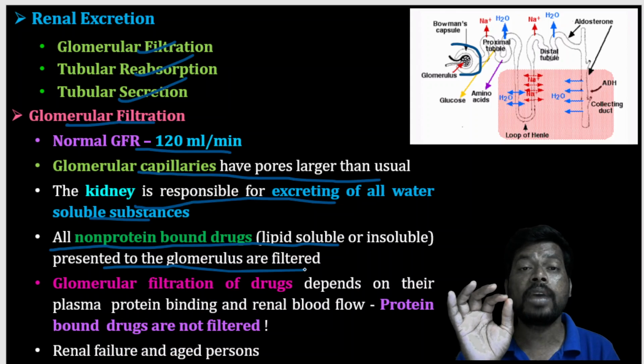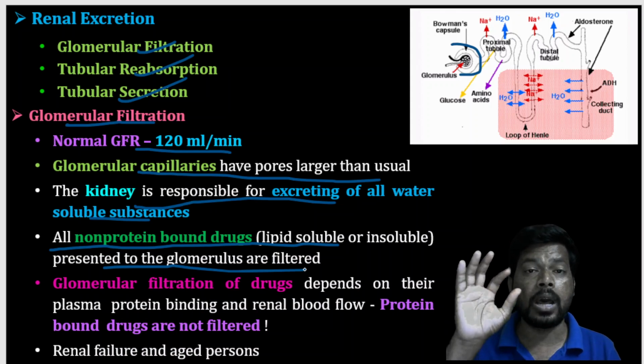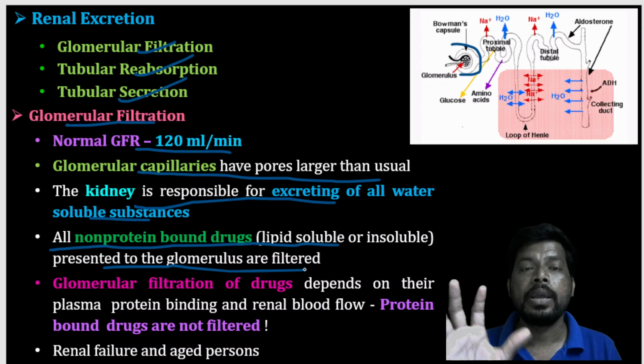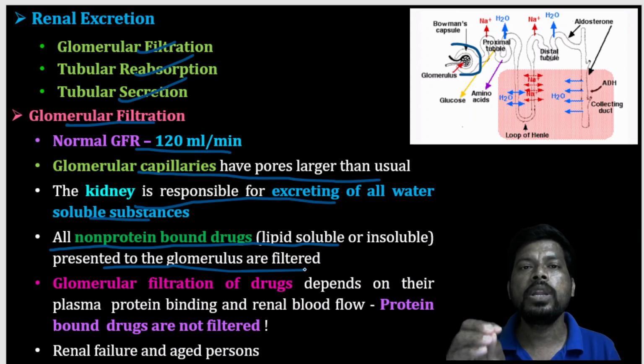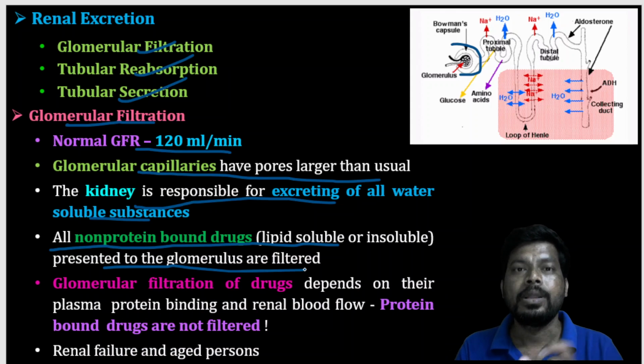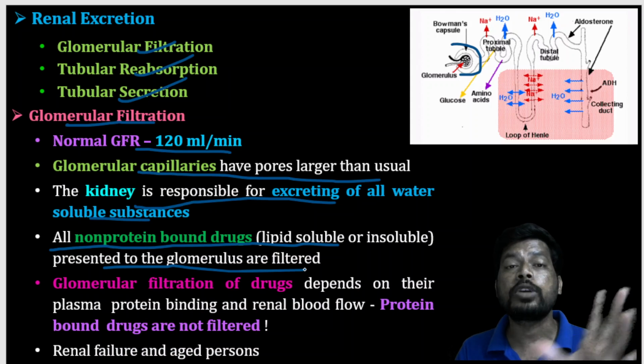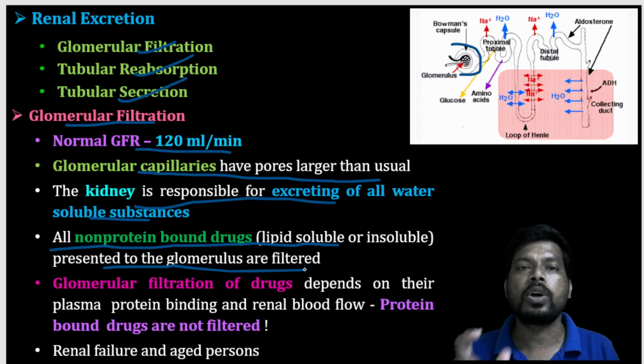Albumin has a 65,000 dalton molecular weight, so it does not enter the kidney, because for excretion through the kidney only drug molecules of around 300 daltons are eliminated. Albumin, with its large molecular weight, is unable to pass through the kidney.